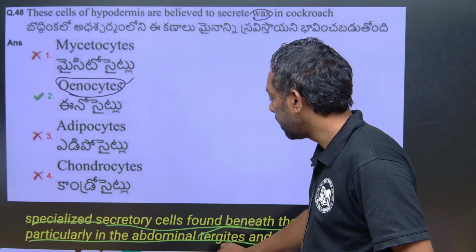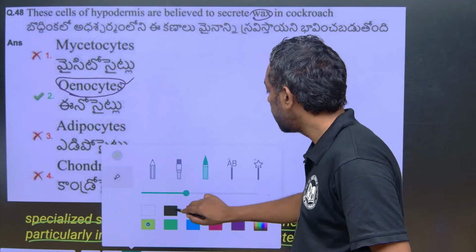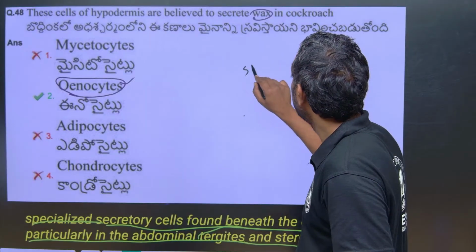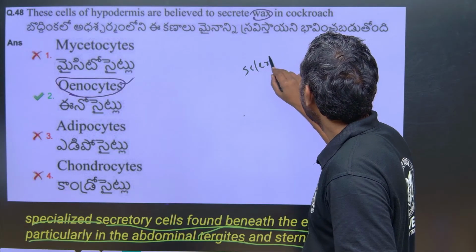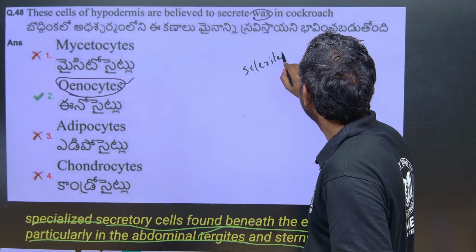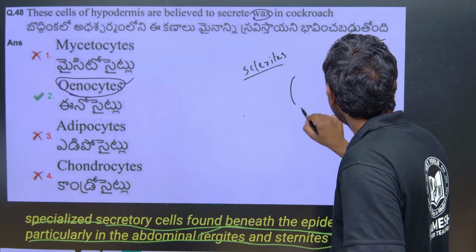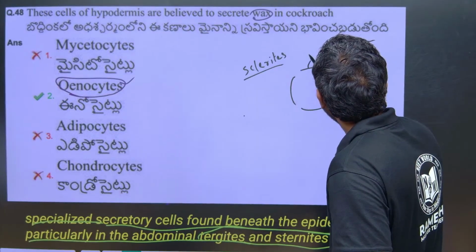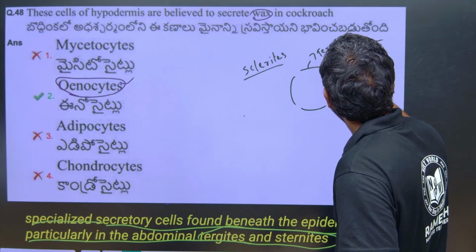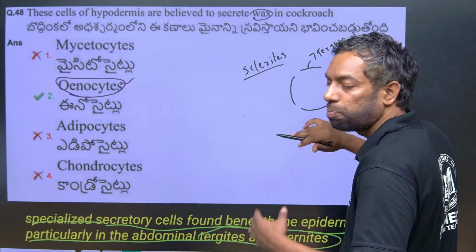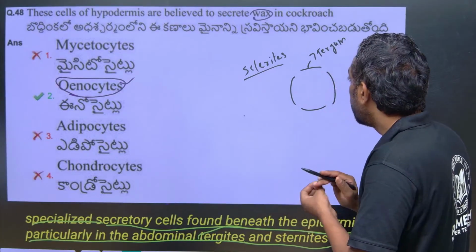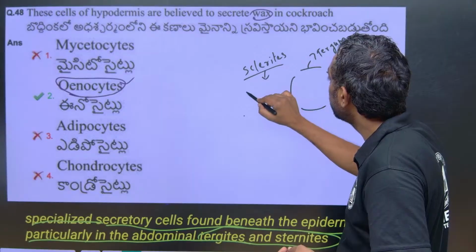Guys, what are the tergum and sternites? These are sclerites, which we can call abdomen segments. The upper part of the plate we call the tergum. These sclerites are nothing but plates.